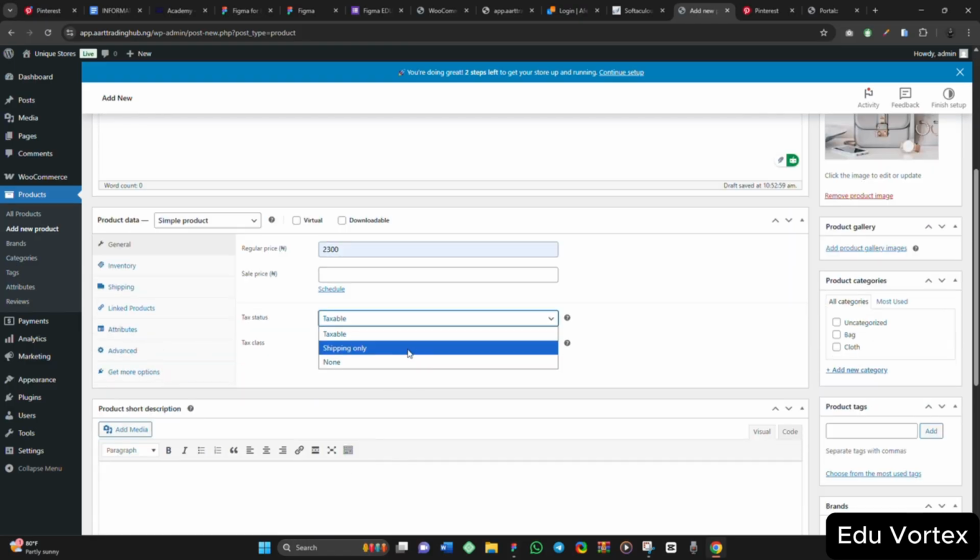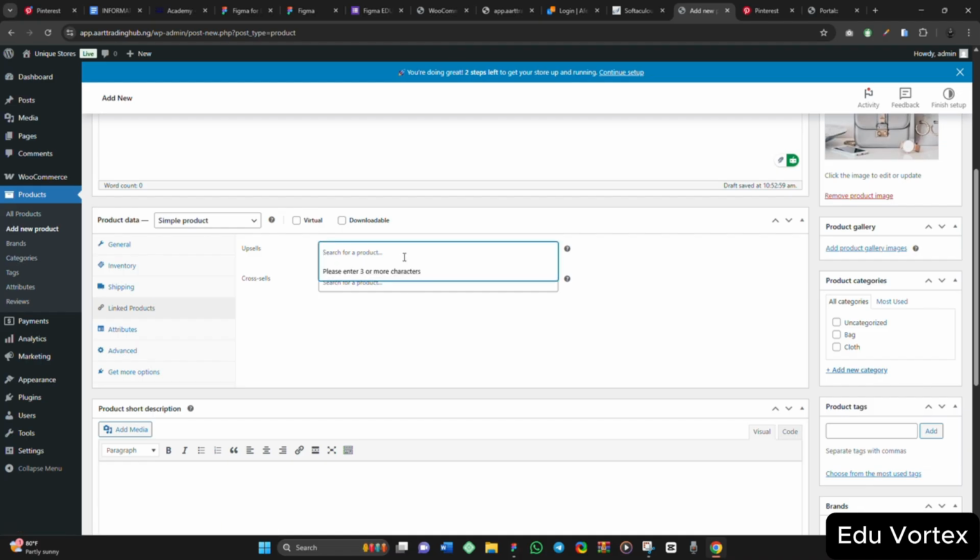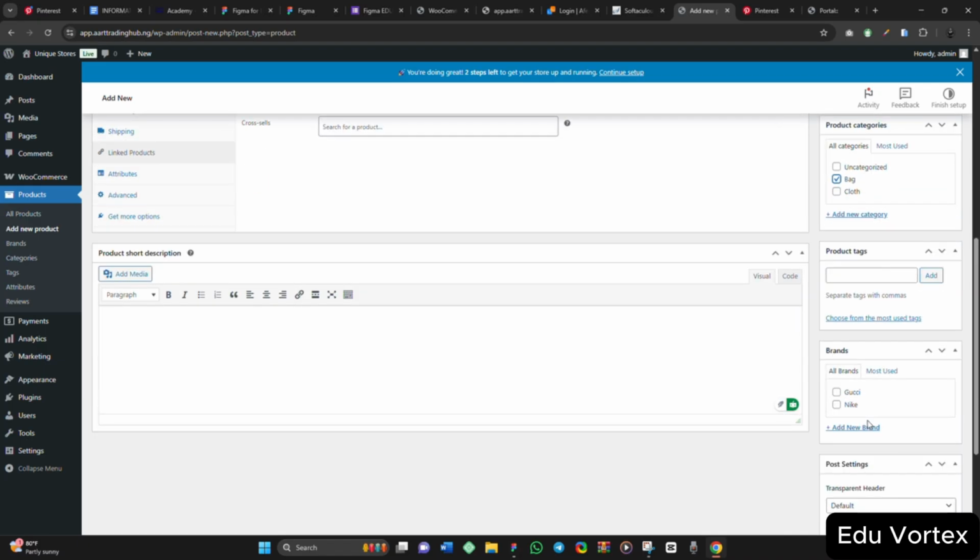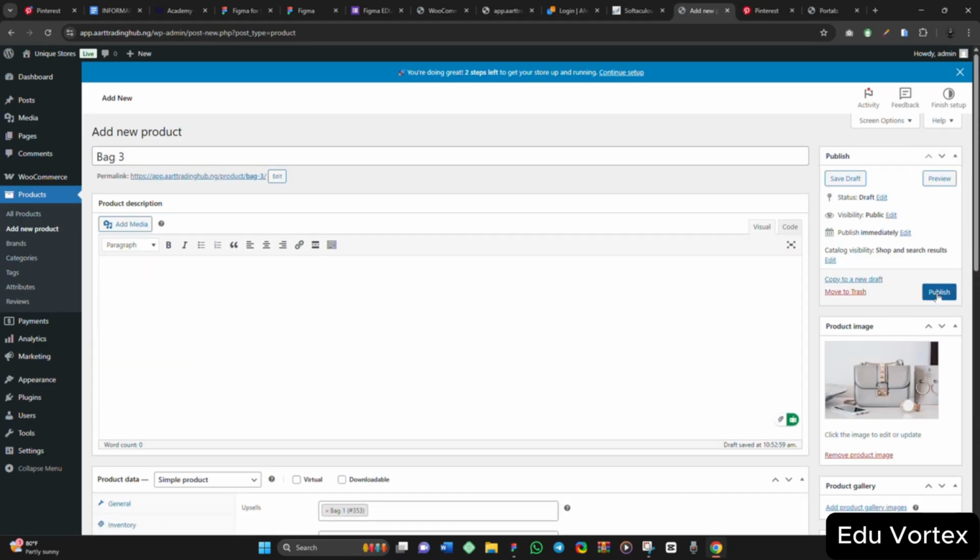Let me say, okay, not taxable. Okay, let me do something. Let me link it to a bag. Let me link it to the first bag. So this cross sell means the product which you promote in the cart based on the current product. I'm not doing cross sell. So I'll just click on bag here. Let me say the brand is Gucci. So let's publish.